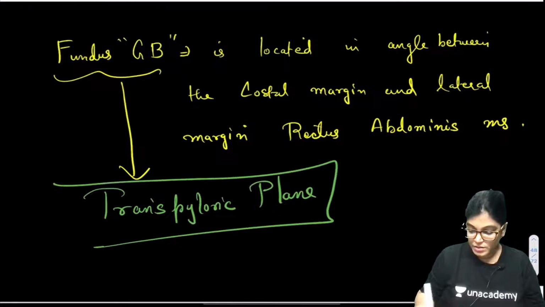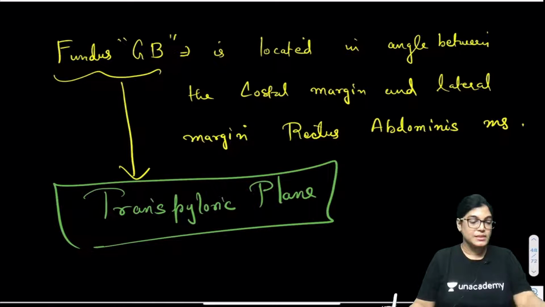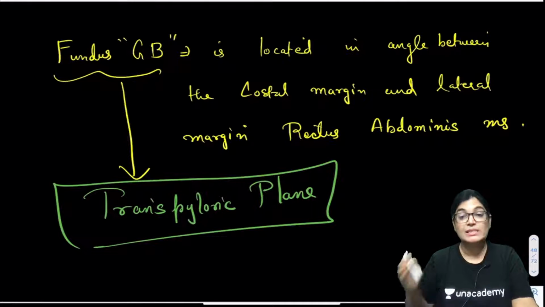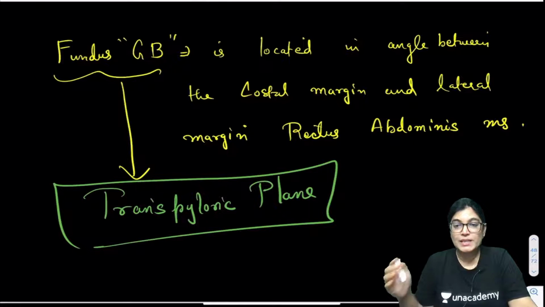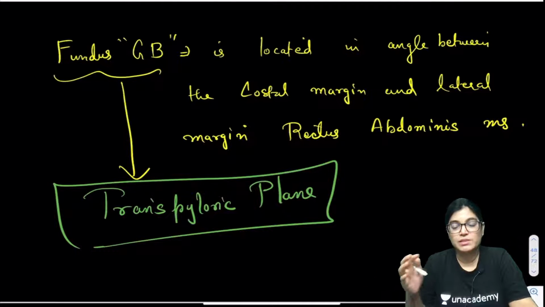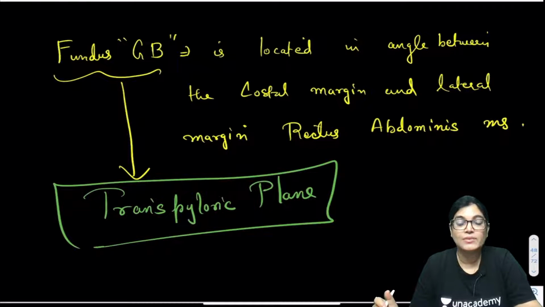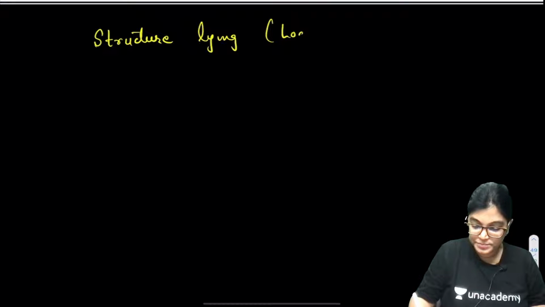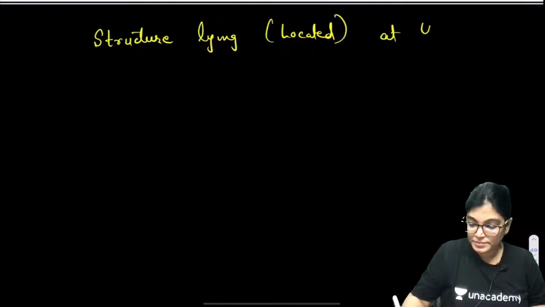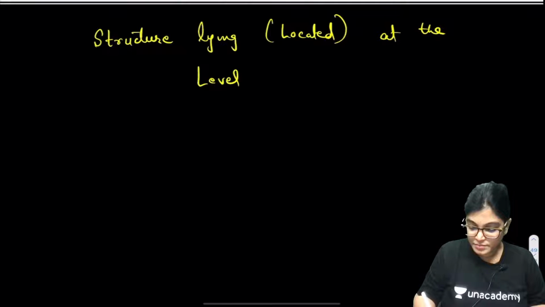This is how we approach the right answer, but it is also important that we know all the important structures lying in the transpyloric plane. What I have seen in the previous year MCQs, one or two times in the last 4 or 5 years, is that they have asked in different examinations about the structures traversing or located at the level of the transpyloric plane. So please write that down also: important structures lying or located at the level of the transpyloric plane.